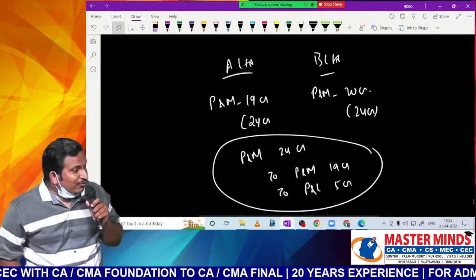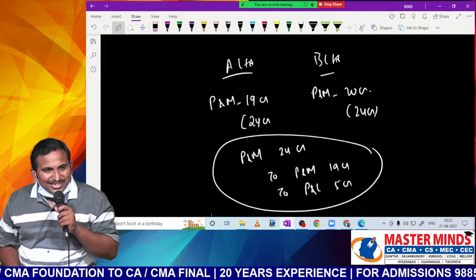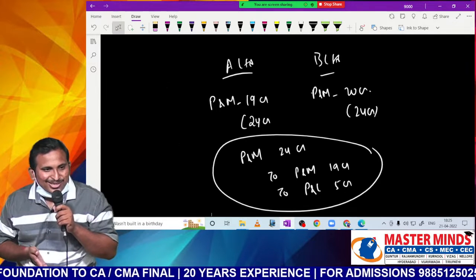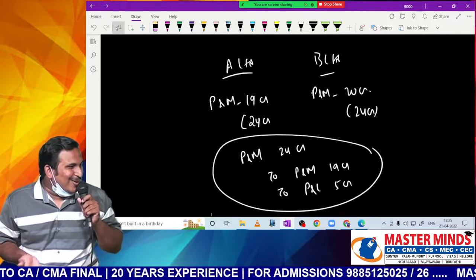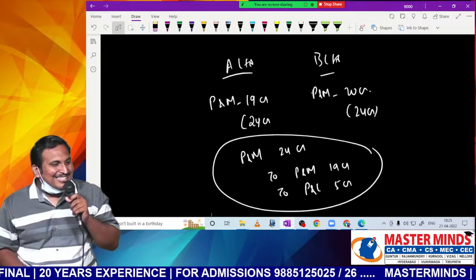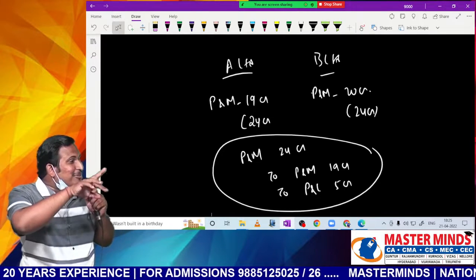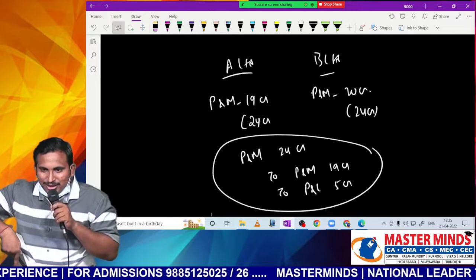Here why I am telling fraudulently is because really, do you think this transaction will happen? No. In books only this will happen. A Limited will keep with A Limited only. B Limited will keep with B Limited. Who will come and check? Both are similar only. Who will understand whether transaction has happened or not? Like this, they may try to fraudulently book the profits. Sir, are you getting the point, sir?